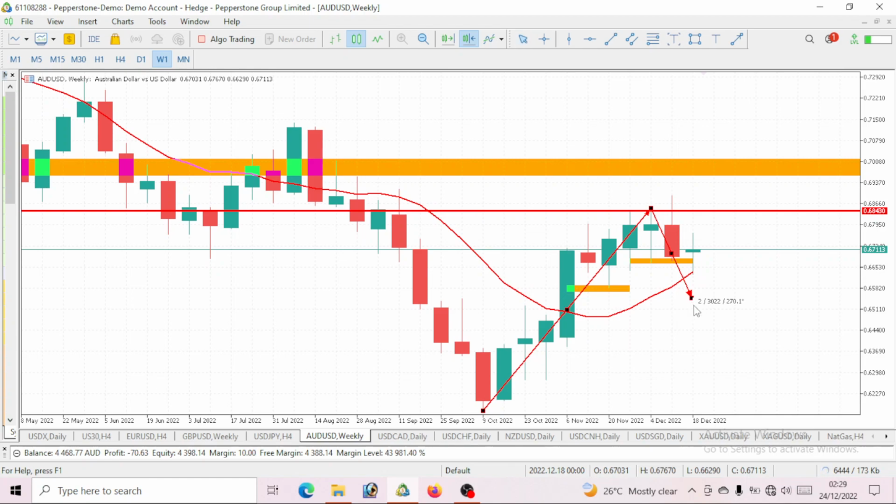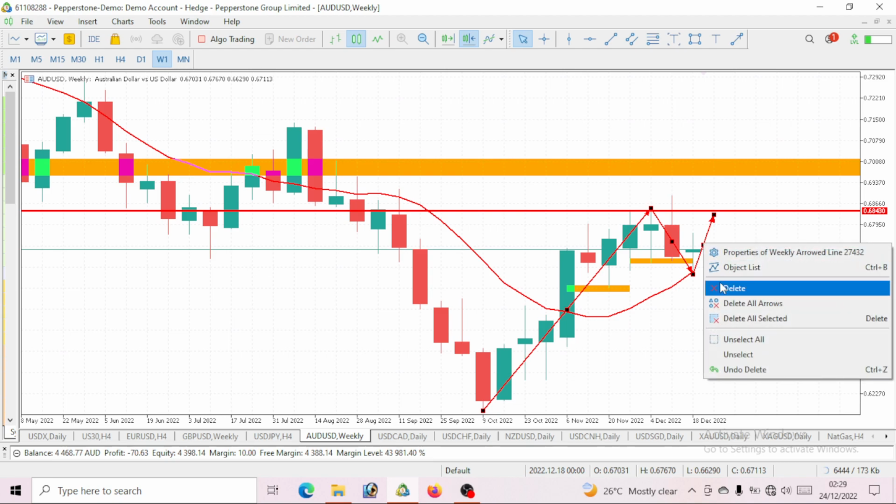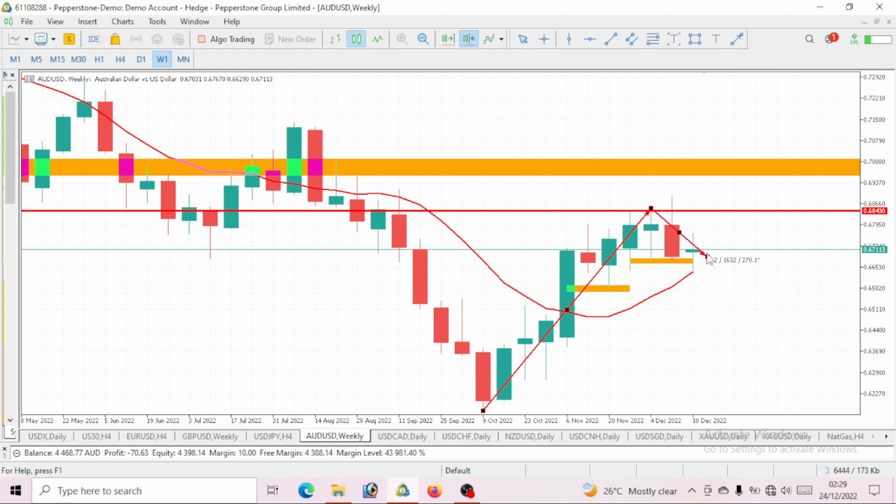We can now go ahead to sell on AUD USD. If not, we're very much likely to see a bullish move. We just need to wait for a confirmation on our AUD USD, right? The confirmation is that if a bearish move for this AUD has started, then we should see it drop and break below our 10 period moving average. Once the price is below our 10 period moving average, then we can say, okay, it is now time to go ahead and sell.